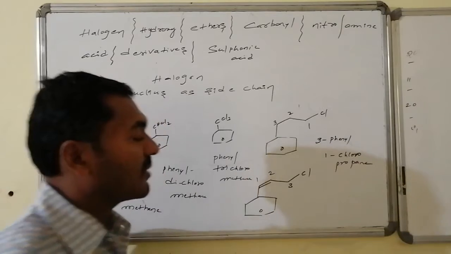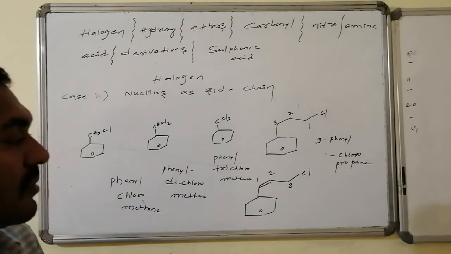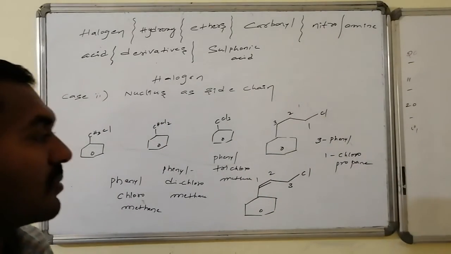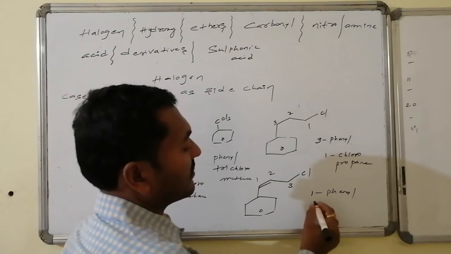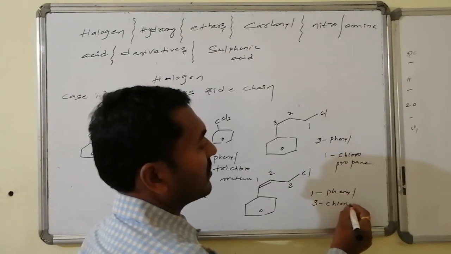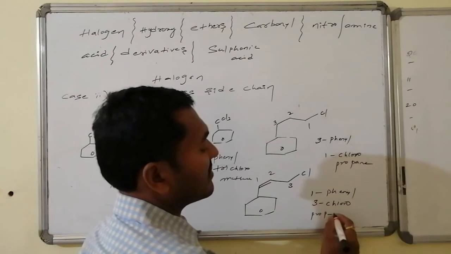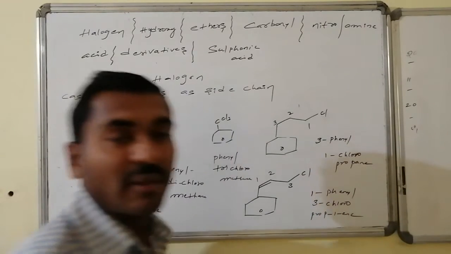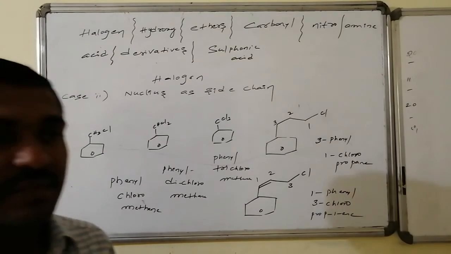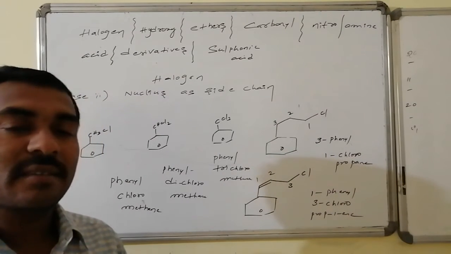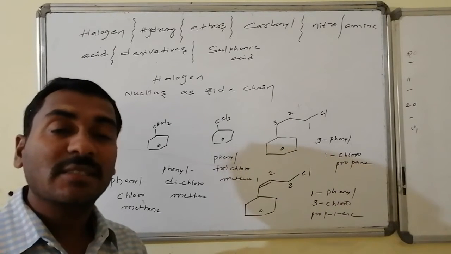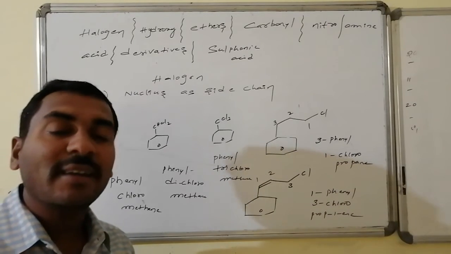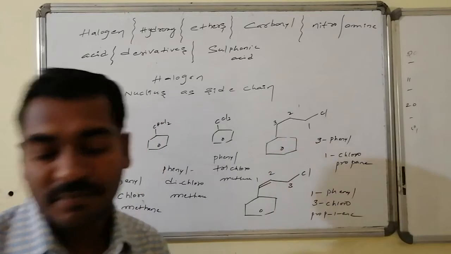So therefore 1-phenyl-3-chloro-1-propene, that is 1-phenyl-3-chloroprop-1-ene. This is the name given for the compound. In these cases, whatever the side chain is, that is prime. Whatever the nucleus part is, that is considered as the substitution, because halogen is not directly connected with the benzene system.